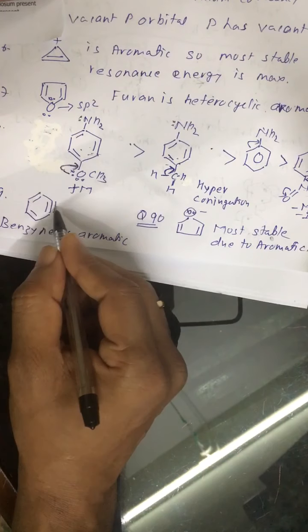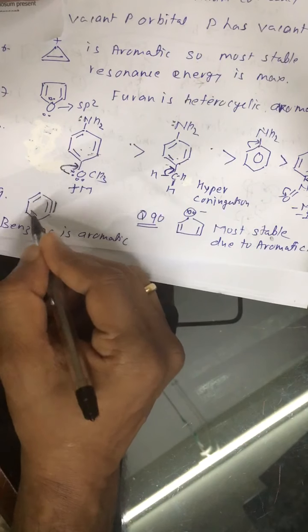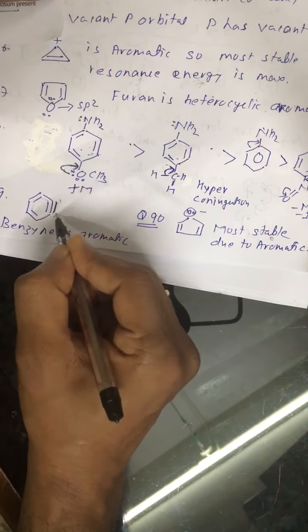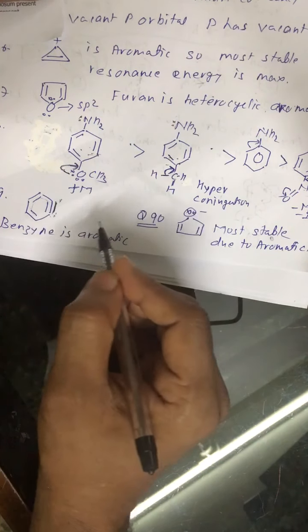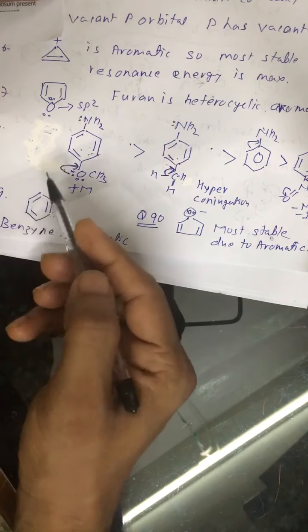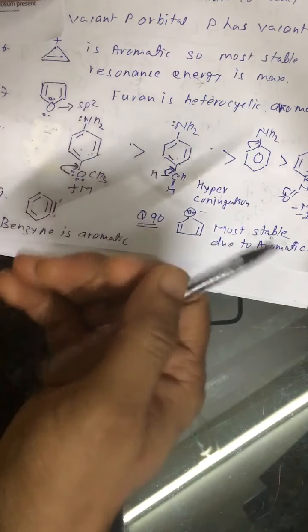Question number 89, benzene is aromatic because of its pi electrons, this pi electron has nothing to do with the aromatic behavior. This pi bond is formed due to lateral overlapping of two sp2 hybrid orbitals. Alright. This is in the molecular plane, whereas these three pi bonds are above and below the plane.